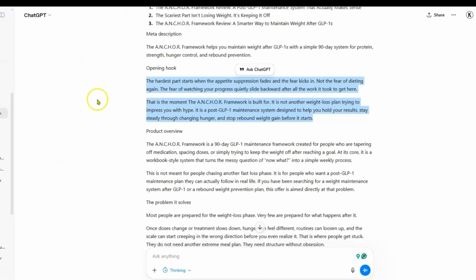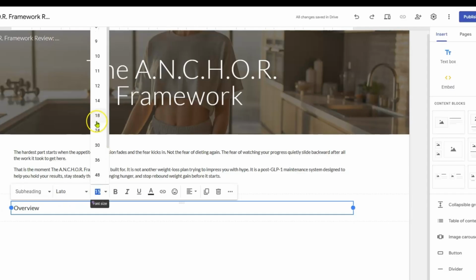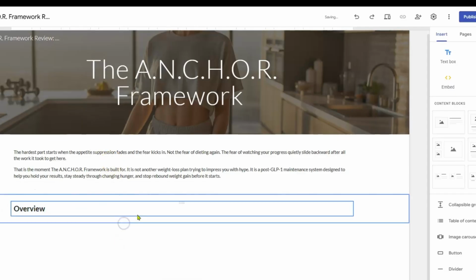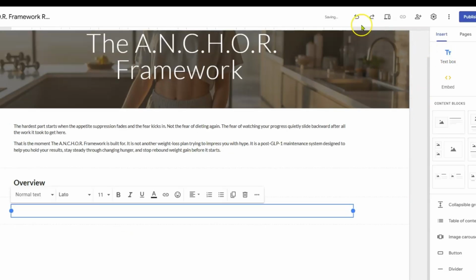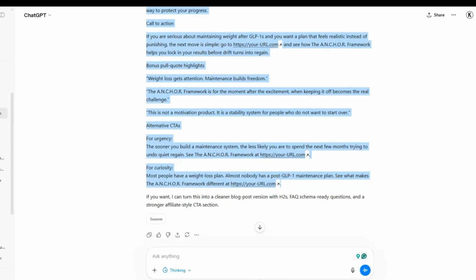We're going to go back here, and instead of saying product overview, we'll say just plain overview. You can make this bigger if you want to, highlight it, say 18, you can make it bold, all right? And then we could add in another text block down here and go back here. You can copy all this, go back here.